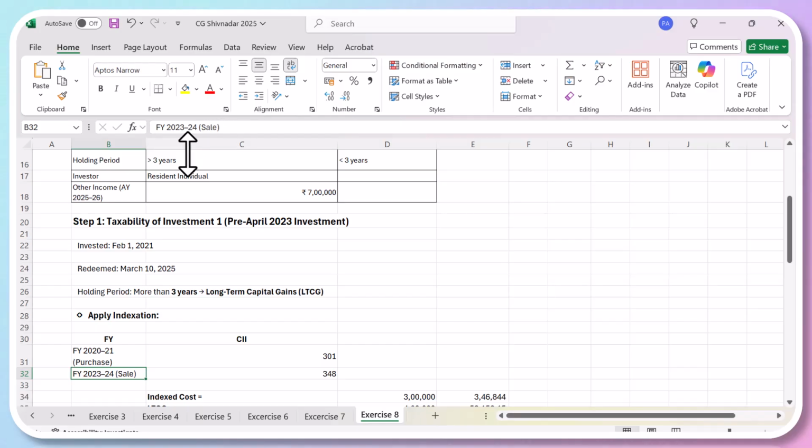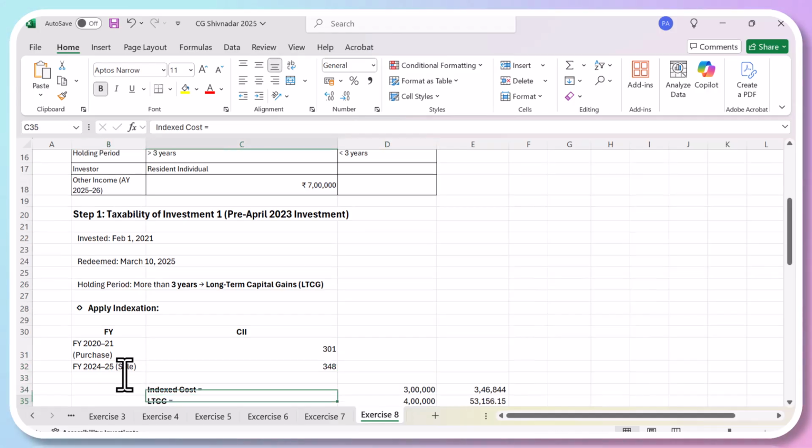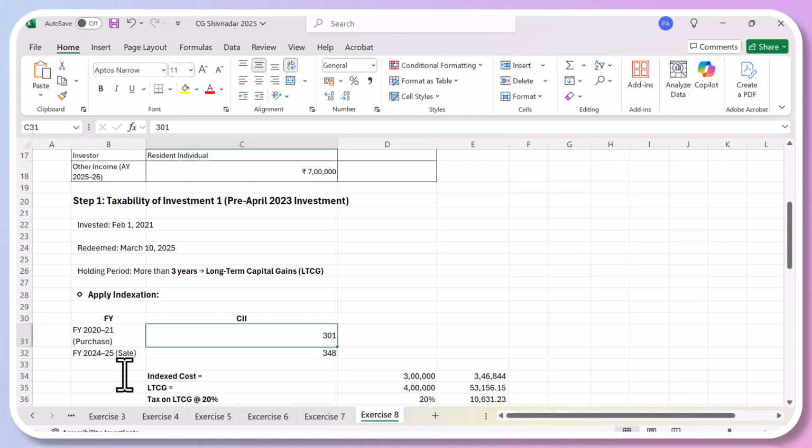Here also you can just make it 25. And make it 24 here. So this is 24, 25 and 348. So this was sold in 24, 25 and bought in 2020, 21. Here also you have to make a change to 24, but I'll send you the latest version. So 348. Now you have bought it for 3 lakhs.